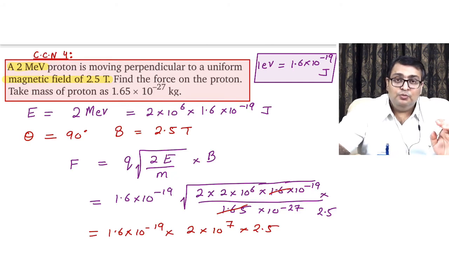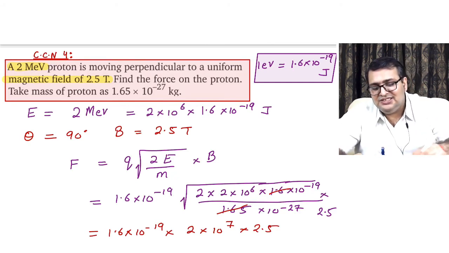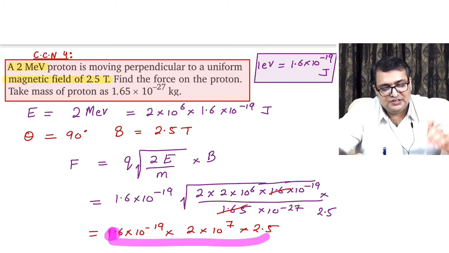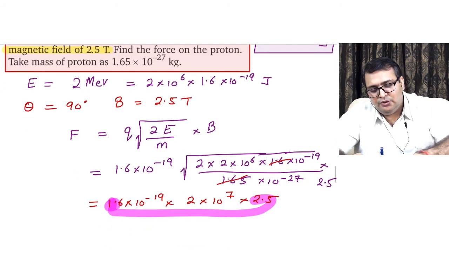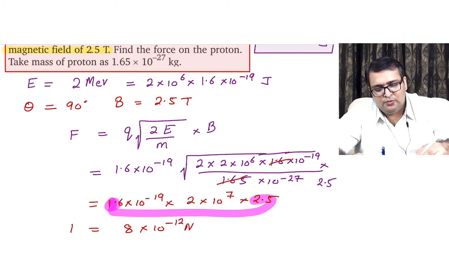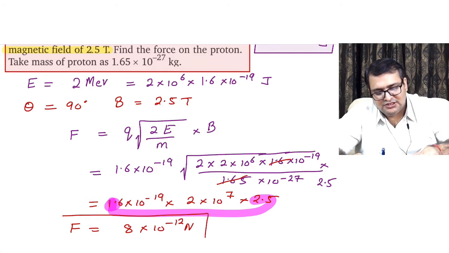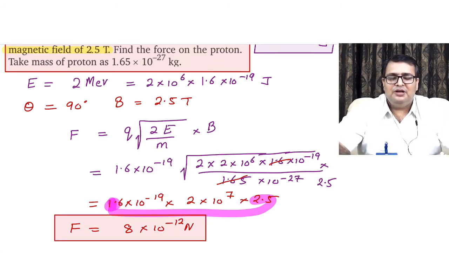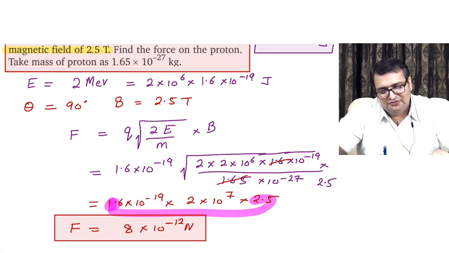Okay, so 2.5 into 1.6 makes it 4. 4 into 2 is 8. Very good. 8 into 10 power minus 12 Newton. This is the magnitude of the force that we have over here. 8 into 10 power minus 12 Newton. I hope this question is also clear to everyone.